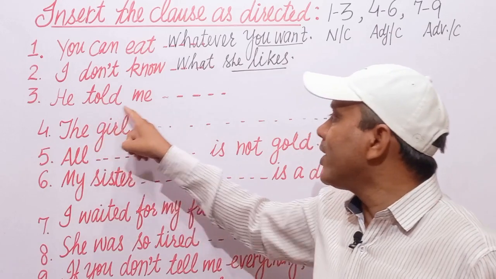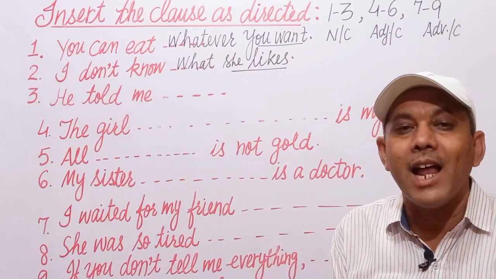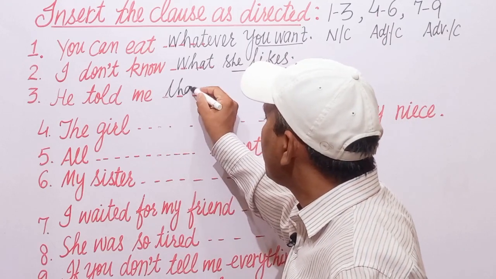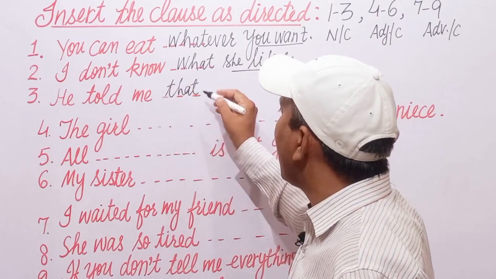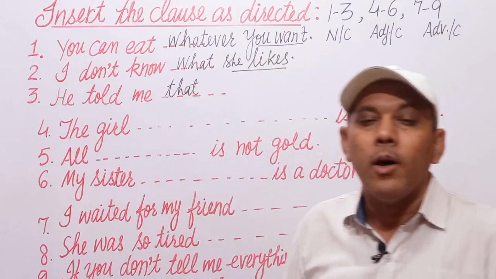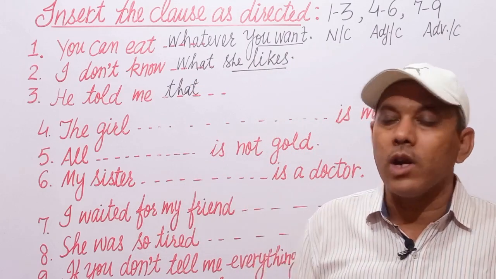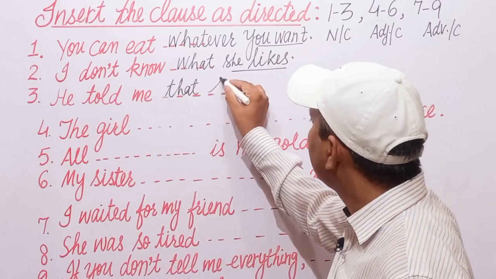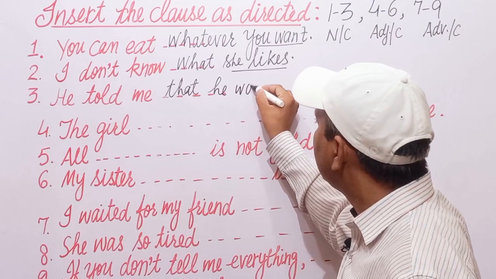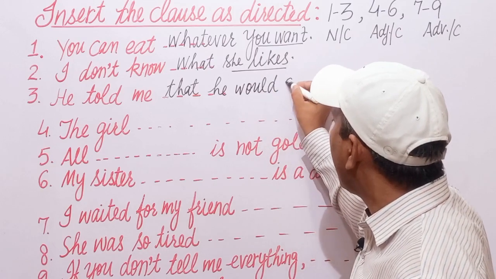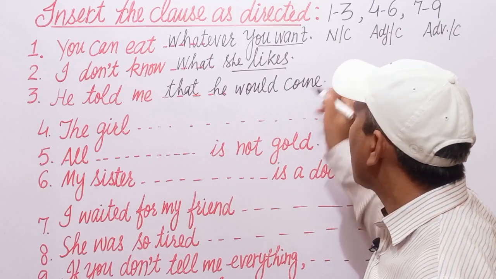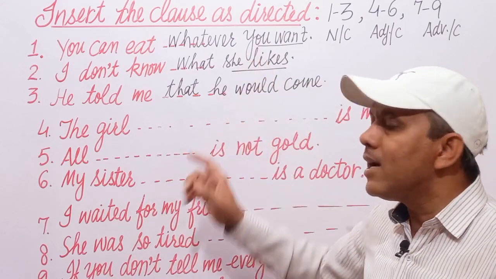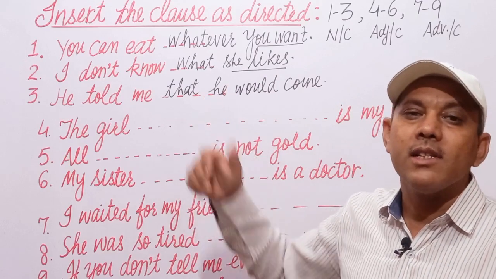Next is he told me. What did he tell me? He told me that, we will write anything here as a noun clause, he told me that. Now insert a proper noun clause suitable to this sentence. He told me that he would come. In this way, we can fill in the required clauses to the given sentences.